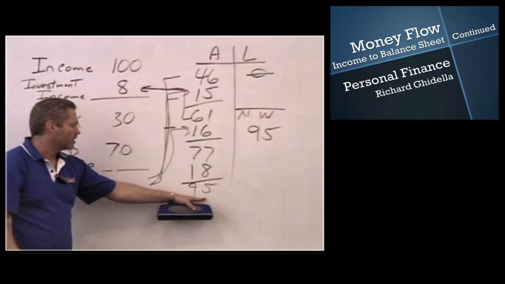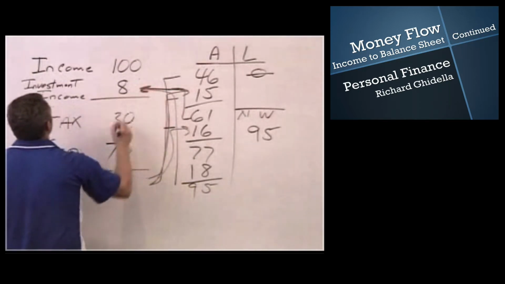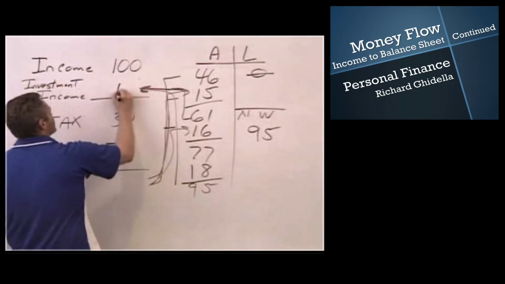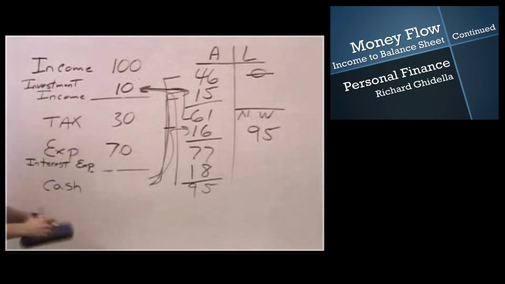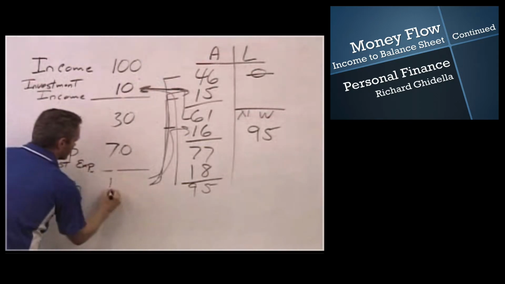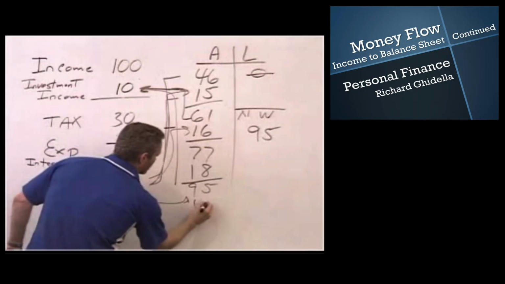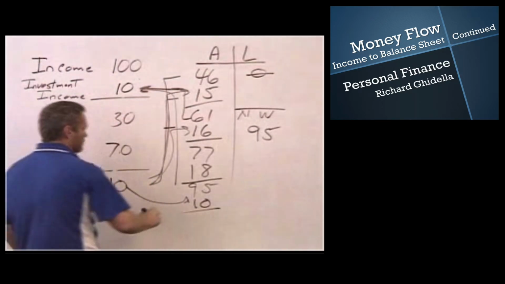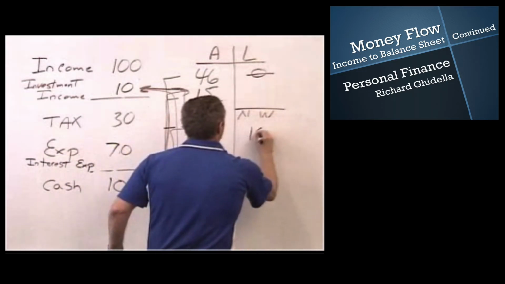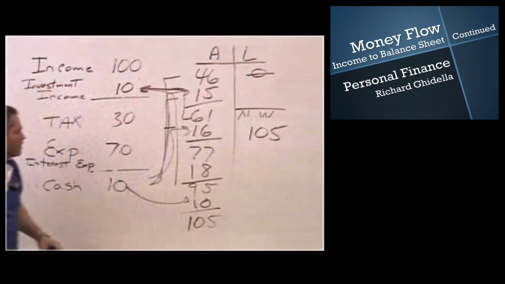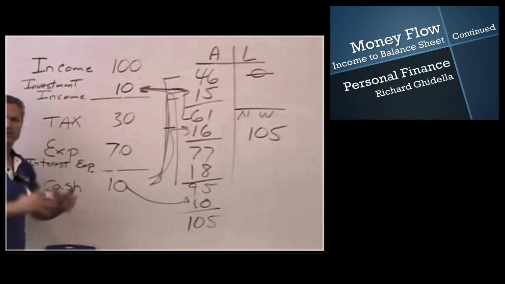$95 rounded to the nearest dollar is 10. This fund in and of itself is generating $10 of investment income. And so therefore, even though I'm spending all my money from my job, this fund is still growing. This is going to fall down here. So this $10 now is going to come over here, and my total assets are $105. And then what happens at this point? Obviously it's 11, and then it keeps going 12, and it just grows and grows and grows.